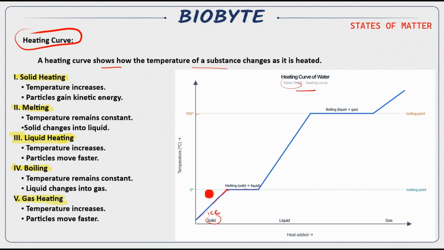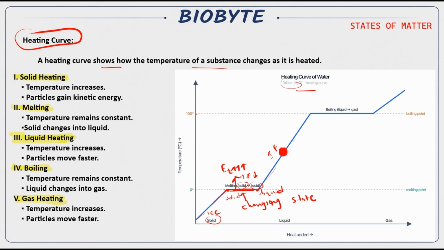Why is it horizontal? Because it is absorbing the heat, of course, but it is changing state here. The heat is used in changing from solid to liquid. Here exactly it was solid, and at this point all of the molecules have become 100% liquid. We saw in the kinetic theory of particles what happens: the kinetic energy is increased and the intermolecular force is decreased, and after it turns into liquid, the curve goes upward.